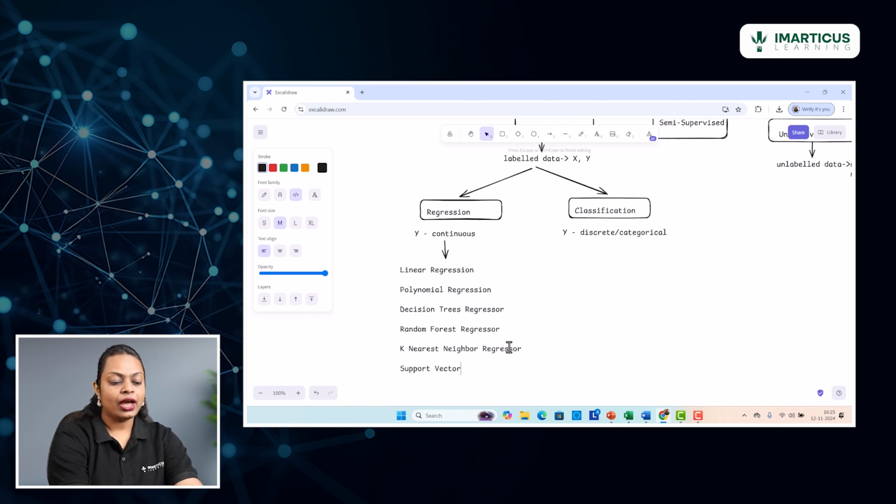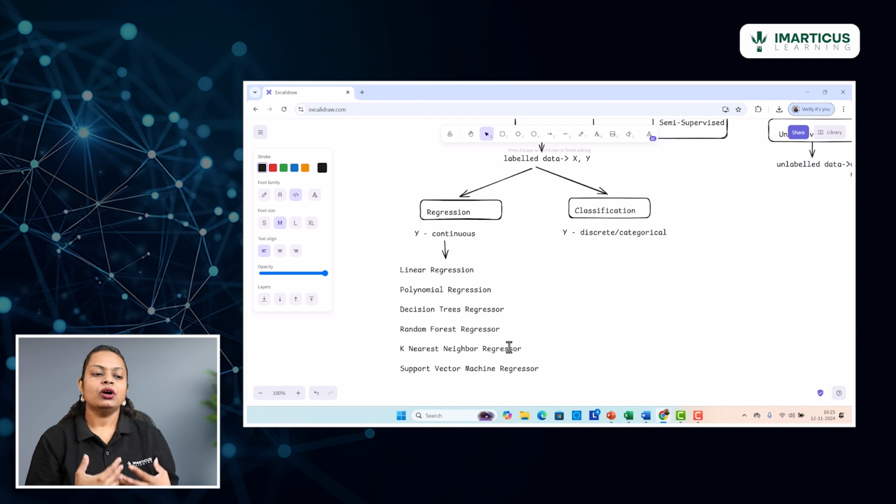Apart from which, you also have support vector machines. So SVM, as we call it, also has its own regressor. You can make use of this algorithm to build a regression model where your y is continuous. This again is more capable of working upon a smaller amount of data. It is usually not preferred when you have a large amount of data, because the training time required as part of the model building process is very high, because this works on an n-dimensional kind of concept.